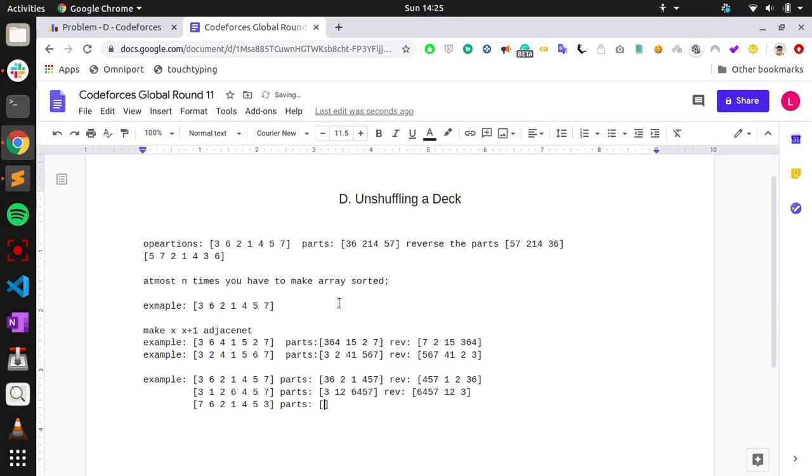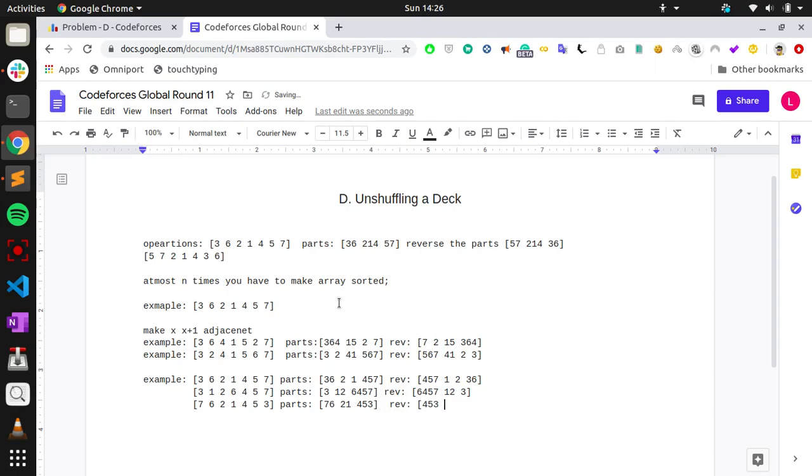Since 3 is after, the part in which 3 is there has to be the end, and the part in which 2 is there has to be the start, and it should be just before the part of 3. So what I would do is 7 6 is one part, then 2 1 is one part, then 4 5 3 is one part, right? Because once we reverse it, what would be the answer?